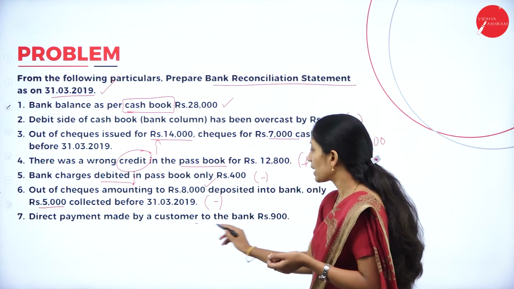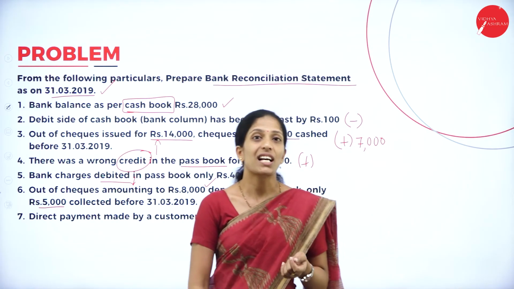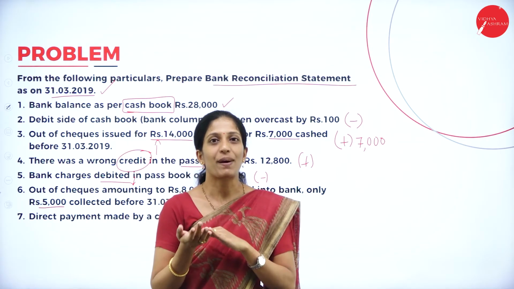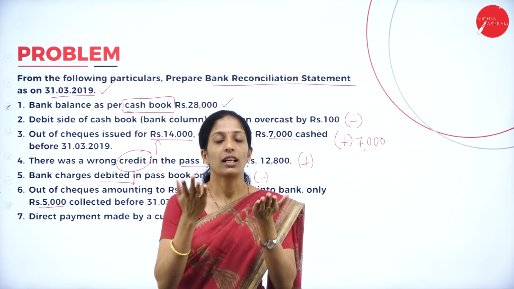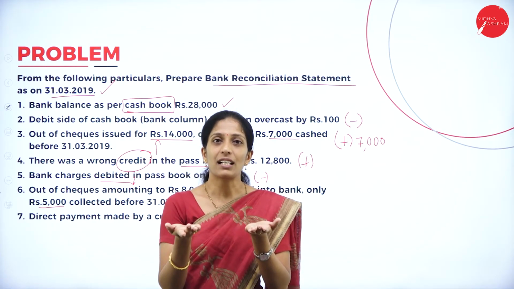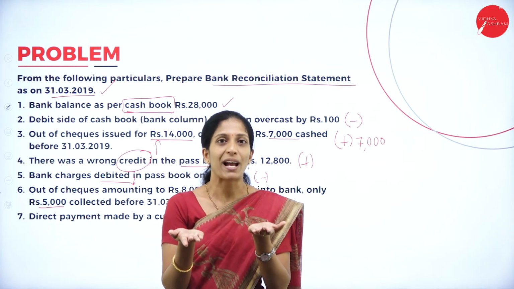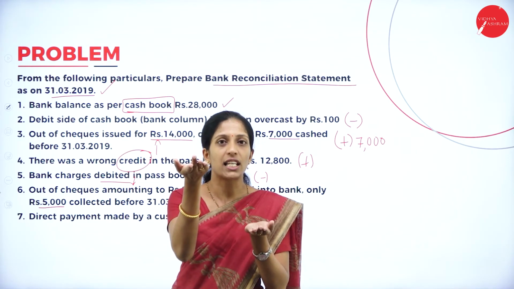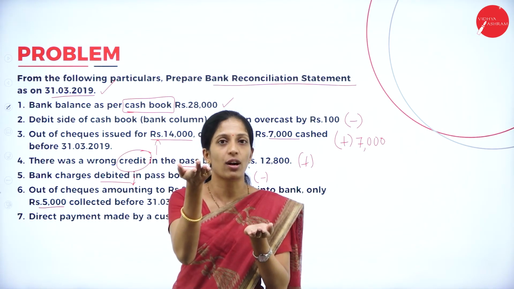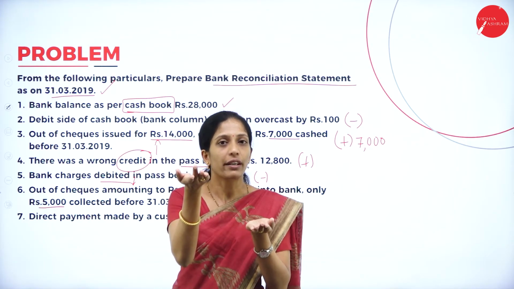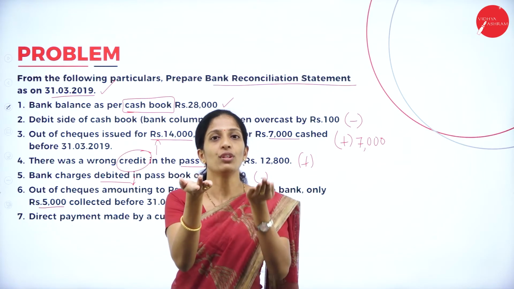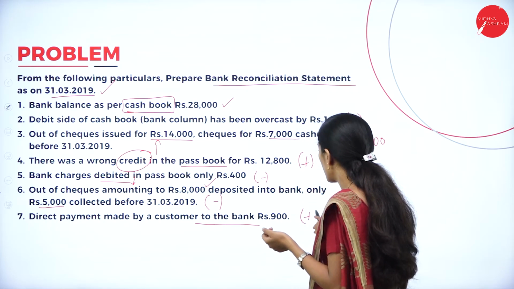Direct payment made by the customer to the bank. Now a customer has directly paid into the bank. So this is cash book, this is passbook. Our base is what? Cash book. Now direct payment made by the customer into the bank, so bank balance as per passbook has increased, but not known to the organization. So in the cash book they have not recorded. So which is a base book? Cash book is a base book. Adjust cash book to passbook. So what you have to do? Add. So this is add.